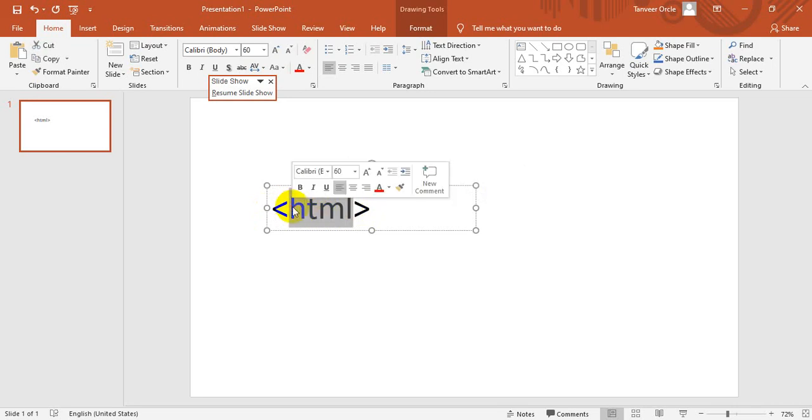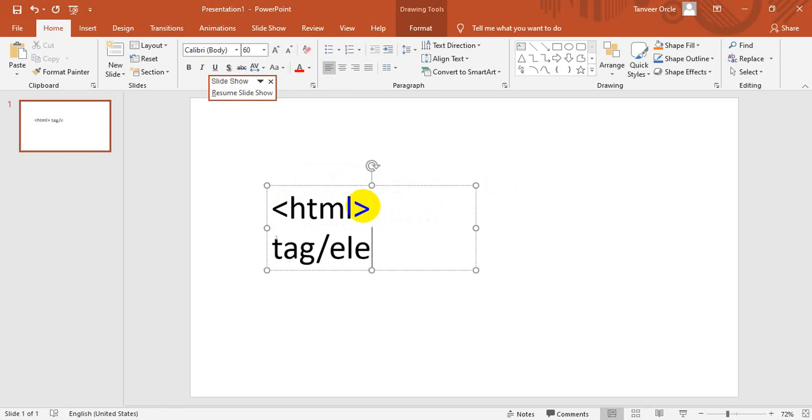So HTML is the name of the tag. That tag is also called an HTML element. You can say HTML tag or HTML element.